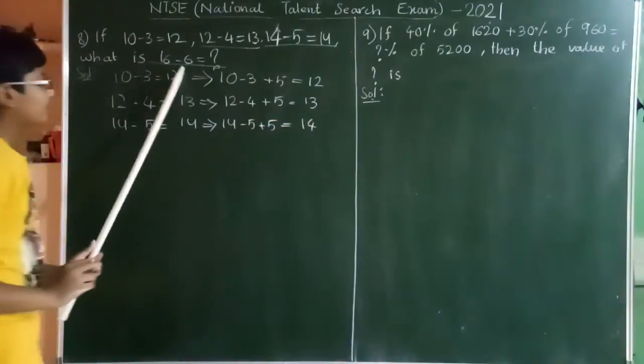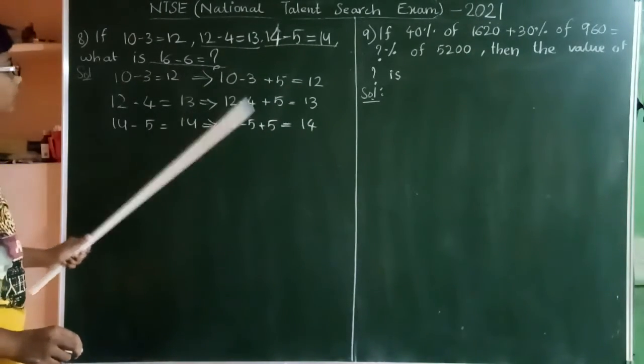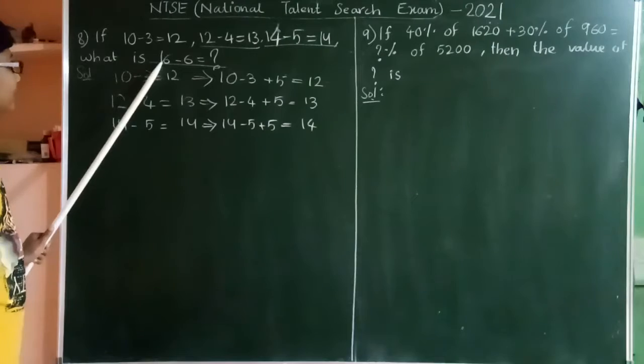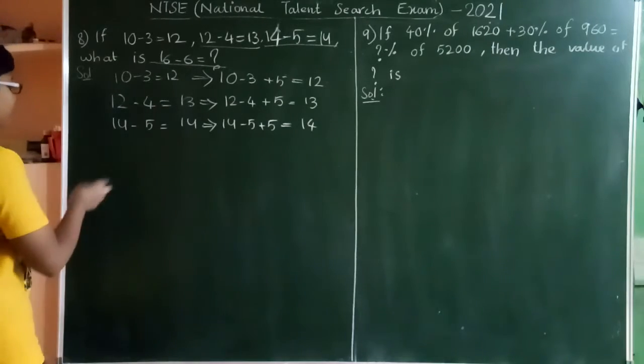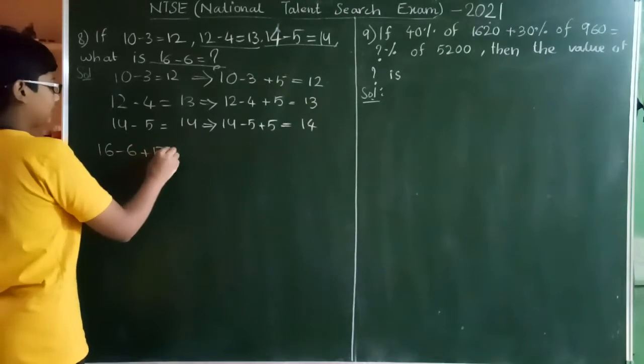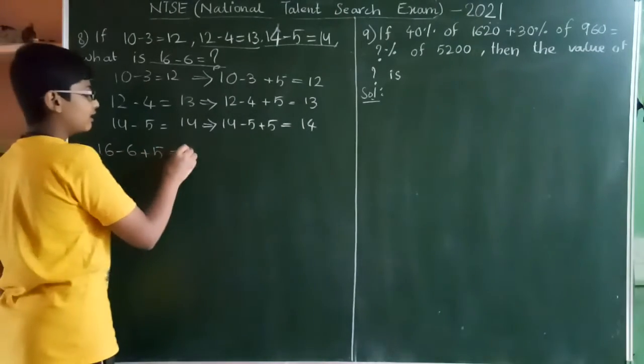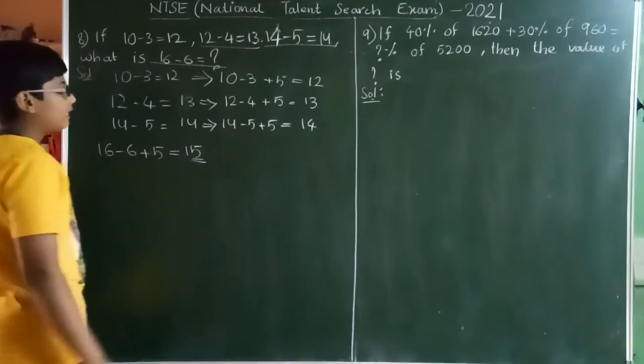Then 16. See here, always we are adding plus 5 to the LHS. So in this case also add plus 5 to the LHS. 16 minus 6 plus 5: 16 minus 6 is 10, 10 plus 5 is 15. So the answer will be 15.